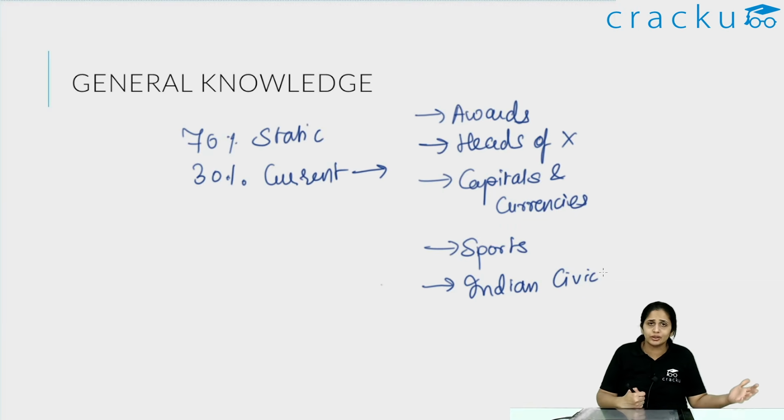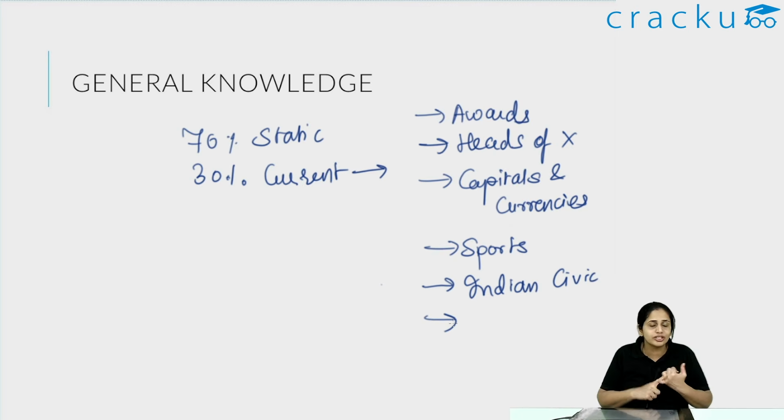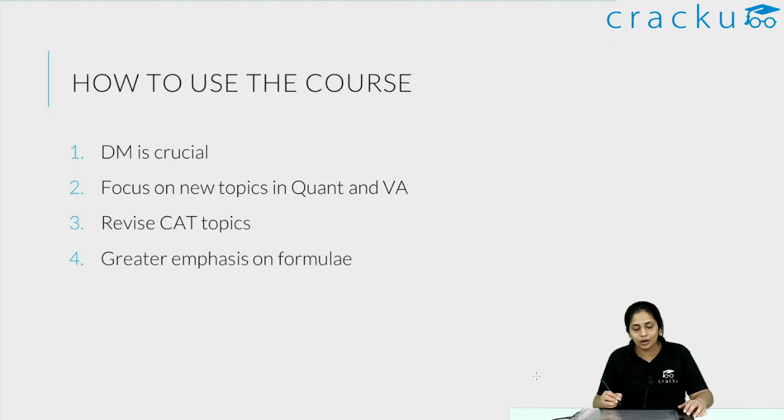What do I need to know? If I am the CEO, I should know who are the heads of organizations, what are the currencies, capitals of the world, and you should have some idea of geography, Indian history, Indian civics. All of that would be important as such. Another thing that you have to remember is that this is a business examination at the end of the day. So any corporate acquisitions that are there, you should know. What are the privatization initiatives taken by the Indian government? Anything which is mergers and acquisitions, IPOs, all of those business related news articles you should know and be well aware of. Okay, so that is as far as general knowledge is concerned.